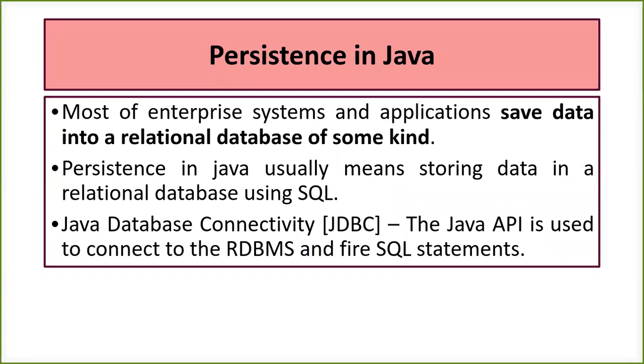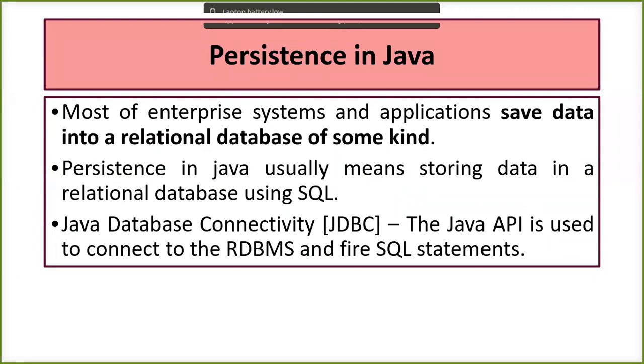What do we mean by persistence in Java? Obviously, it means saving the data into relational databases. Persistence in Java generally happens when I store the data into a relational database using SQL queries. There in Java, we require the JDBC API. I told you why it is required: it is made exclusively for Java. We have another option also, that is ODBC. But when most relational databases support the JDBC API, why not use JDBC, which is only meant for Java?